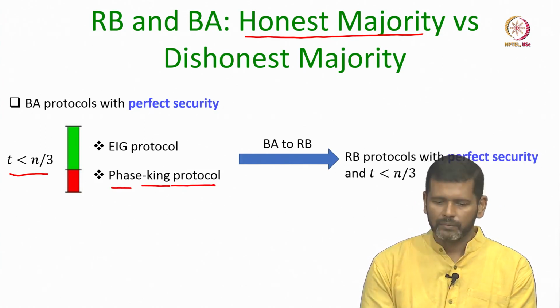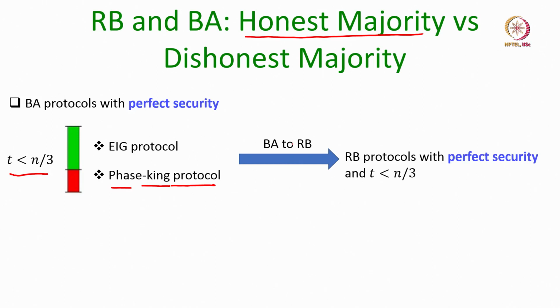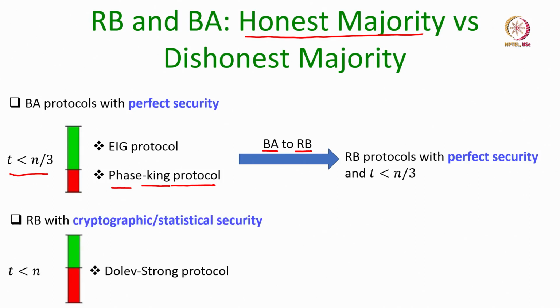And we also know that the Byzantine agreement problem can be reduced to the reliable broadcast problem, in the sense that if we have a protocol for Byzantine agreement, then using it we can design a protocol for reliable broadcast. So, that means we can use the EIG protocol and the phase king protocol to even get reliable broadcast protocols with perfect security and the condition T less than n over 3. Now, the condition T less than n over 3 was required if we want to achieve perfect security, namely security against unbounded adversaries.